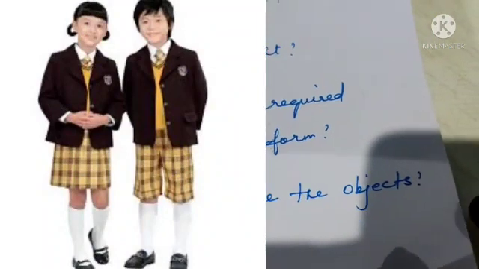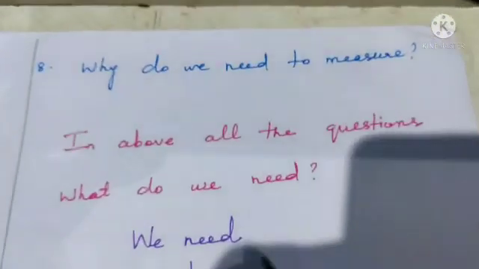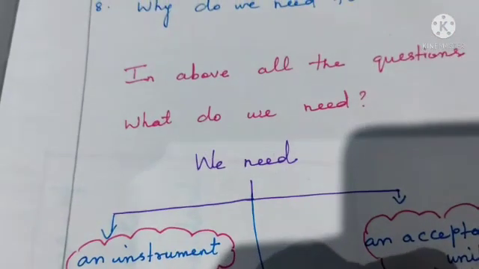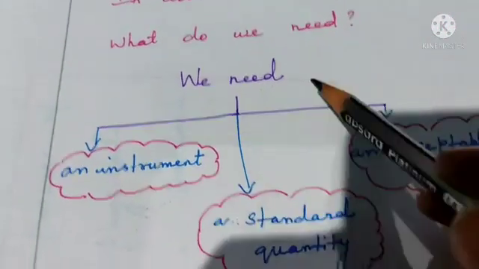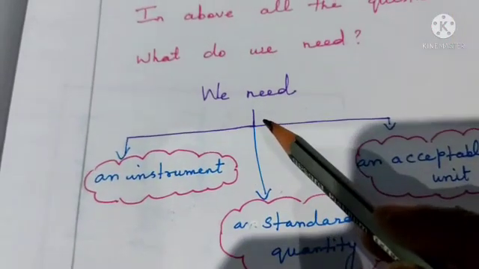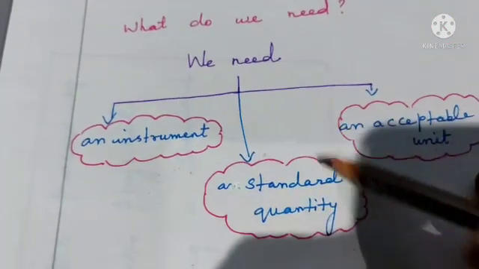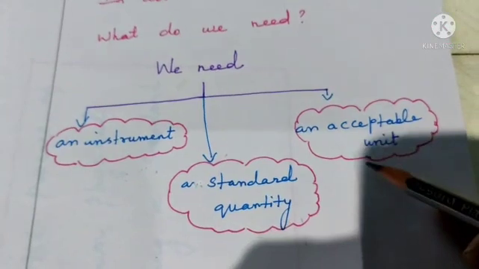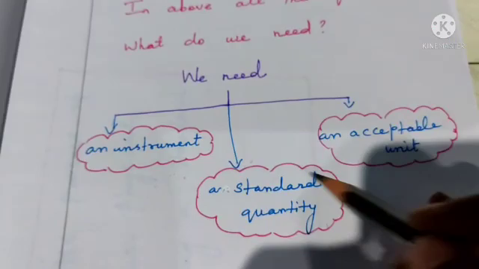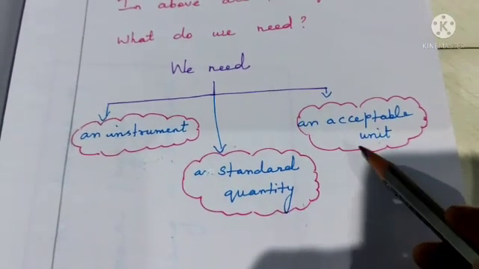How do we measure the objects? Why do we need to measure? In all the above questions, what do we need? We need an instrument, a standard quantity, an acceptable unit. So if you want to measure to stitch your clothes, we need an instrument, a standard quantity, and an acceptable unit. Now we are going to learn about instrument, standard quantity and acceptable unit.